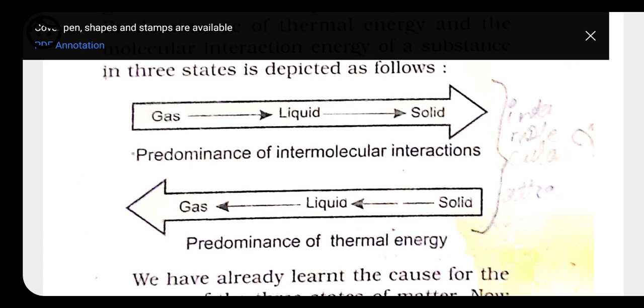Tomorrow we will start with the gaseous state, an introduction to the gaseous state, and there are many theories given about gases, that is the gas laws, which we will discuss in the next class. For today we have this much only.